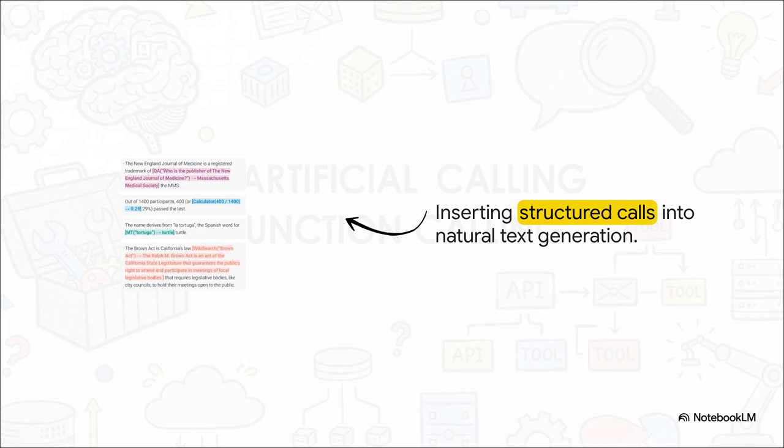And this brilliantly highlights how models learn to interleave these structured calls directly into their normal text generation. As the model is predicting words, it can seamlessly pause, fire off a call to a search API, wait for that precise fact to come back, and then just keep right on constructing its sentence using the newly retrieved, perfectly accurate fact. It becomes this incredibly fluid part of its reasoning process.